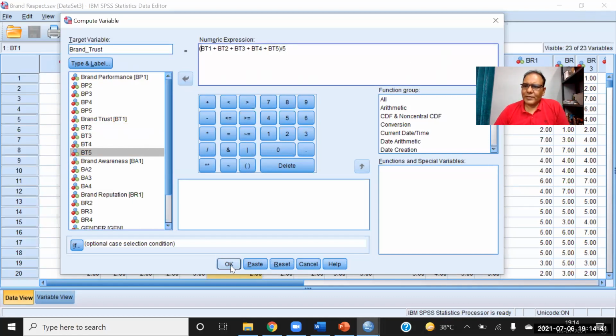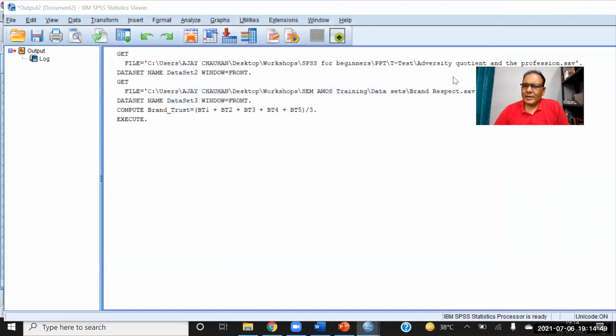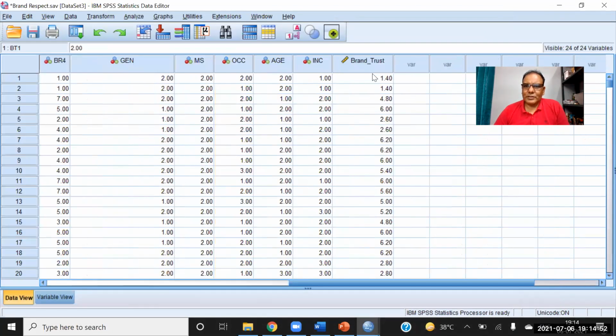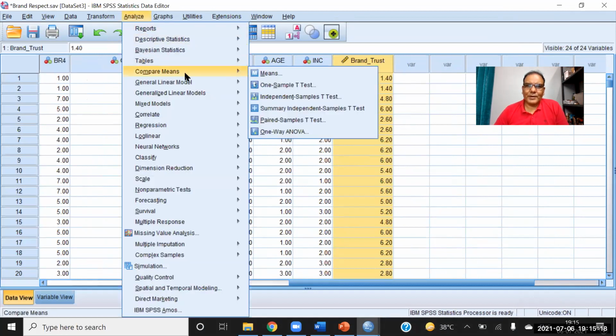So after that, if I calculate, I get a new variable, and I can apply the t-test on that. So this is my variable. This is the average brand trust on the item. Now the question is, do the people have trust on the brand or no trust on the brand? So what is the actual case? So this is the data on the 7-point scale. So here, what is the neutral value? The answer is 4. So I will compare